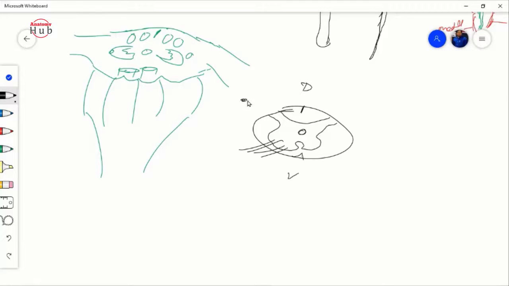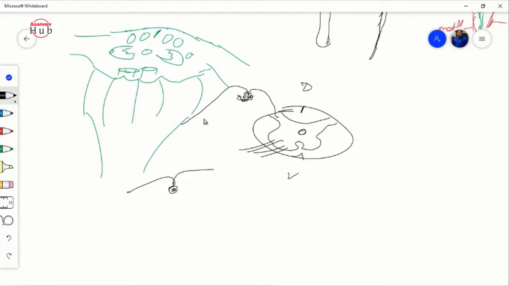From the neural crest cells, your dorsal root ganglion will form, and they are made up of pseudo unipolar neurons. If you see the pseudo unipolar neurons, you will find the cell body over here, and they have axons, having the central process and the peripheral process. So the central process will go and connect to the dorsal horn, and the peripheral process will go towards the periphery.